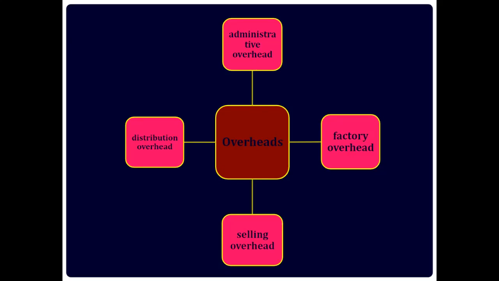Selling overhead. It refers to all the expenses incurred in connection with sales. For example, salary of sales department staff, travelers commission, advertisement, etc. Distribution overhead. It refers to all the expenses incurred in connection with the delivery or distribution of goods and services from the producer to the consumer. For example, delivery van expenses, loading and unloading, custom duty, salary of deliverymen, etc.